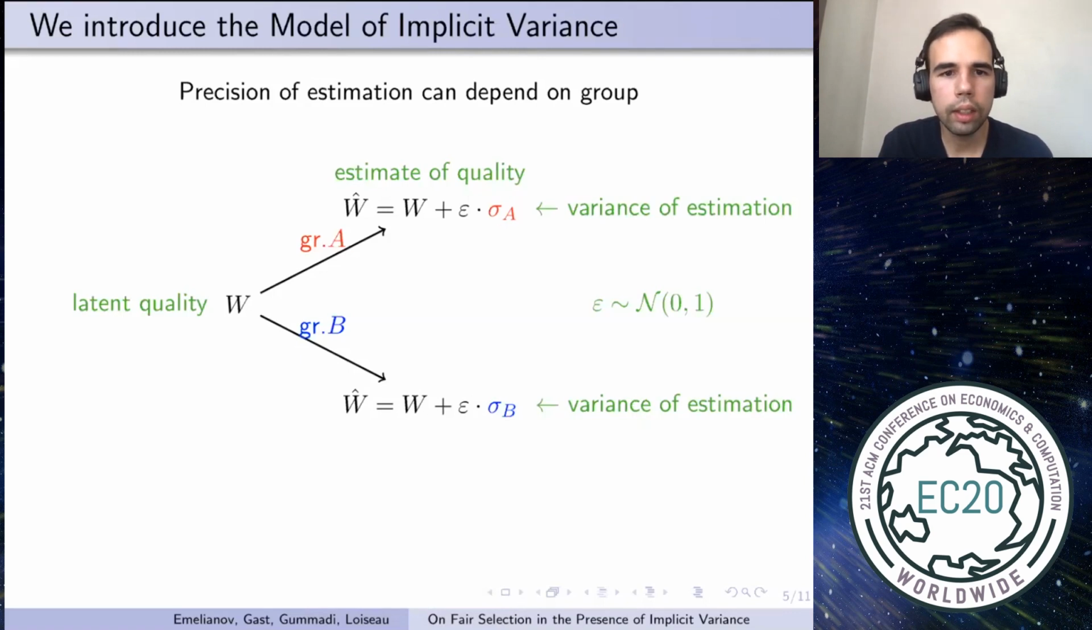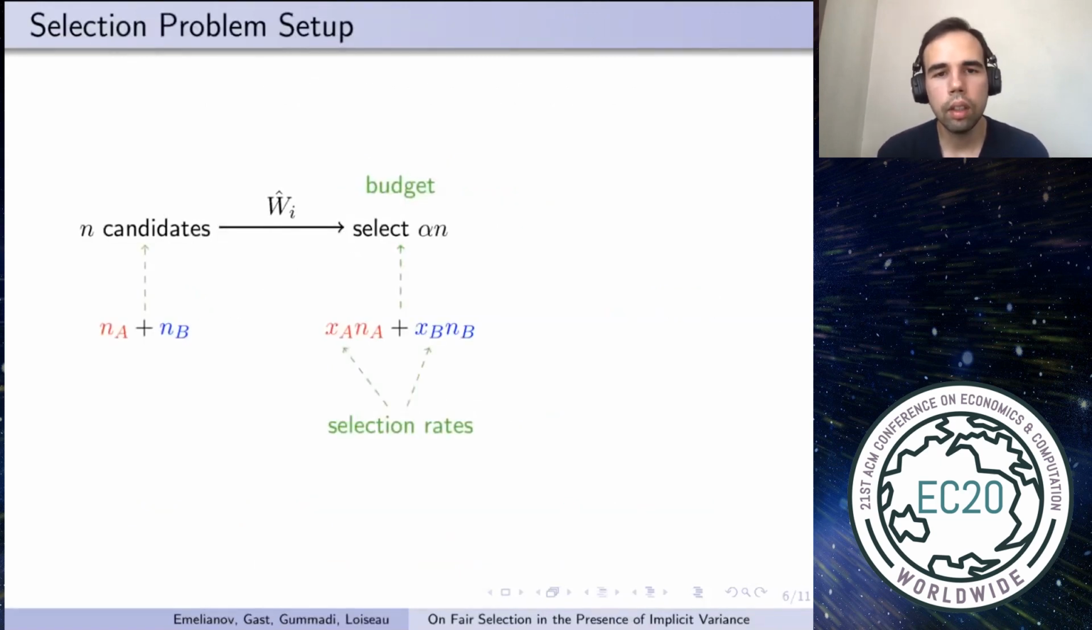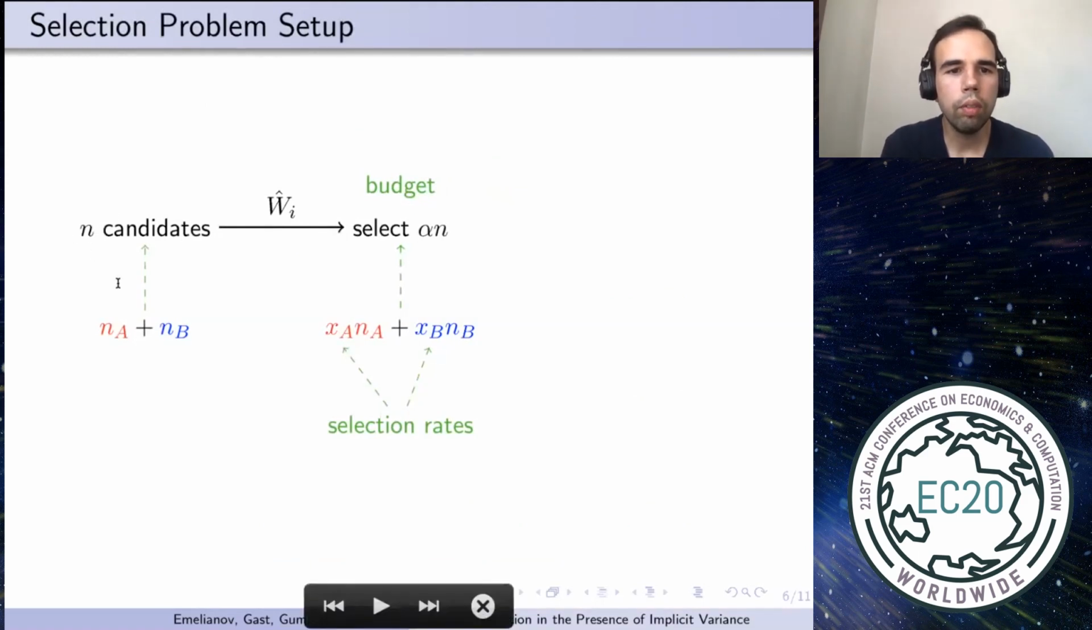In this work, we ask the question: what will be the effect of fairness mechanisms on the quality of selection in the presence of the implicit variance phenomenon? We model the selection problem as follows. We assume that there are n candidates which come from two groups, A and B. The decision maker observes only the estimate of quality, W hat, and selects some fraction alpha out of the total number of candidates. While doing so, he selects at some rate from group A and at some rate from group B.